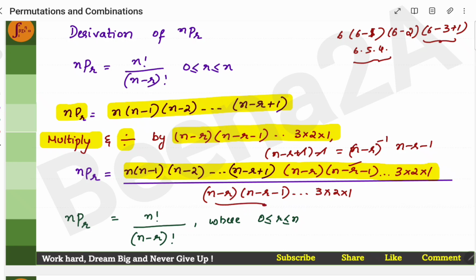Now what is this denominator? You're starting with n minus r, and it's going till 1. From n minus r you're reducing 1. If you continue this, it will go till 3, 2, 1. So this is nothing but n minus r factorial. You're starting from n minus r and you keep reducing it by 1 till you reach 1. So therefore nPr becomes n factorial by n minus r factorial.